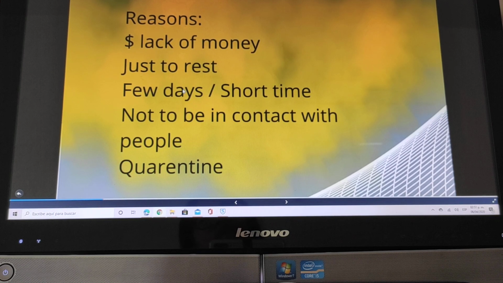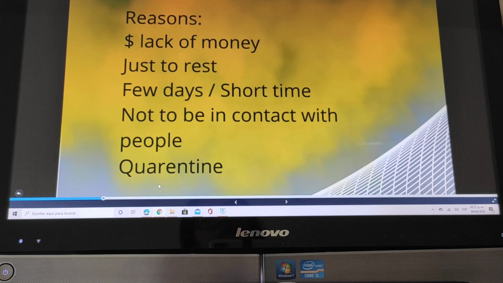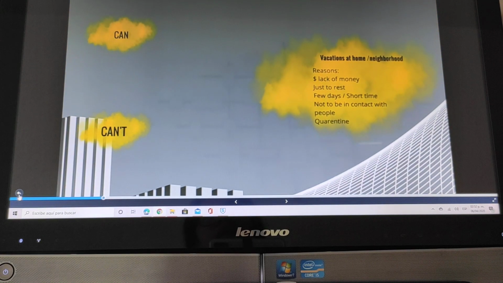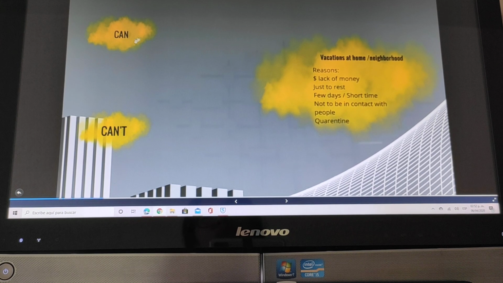We just want to rest. The period of time is very short. We don't want to be in contact with people because of the quarantine. In this case, we're going to use can or can't to talk about possibilities, or things that are possible, and can't for things that are not possible.